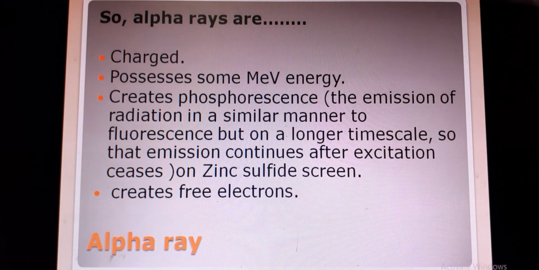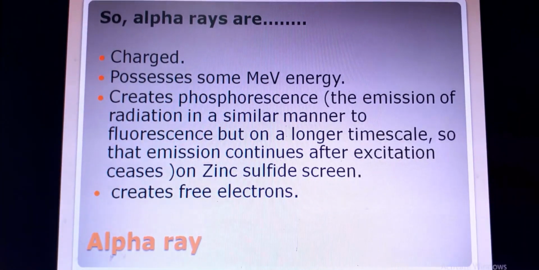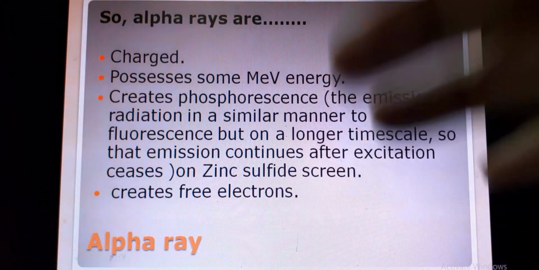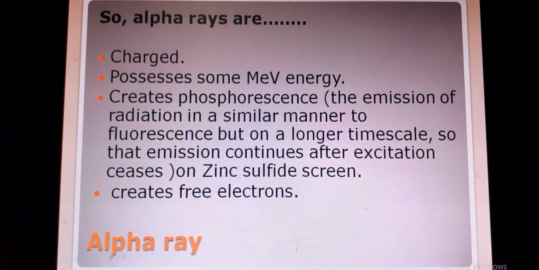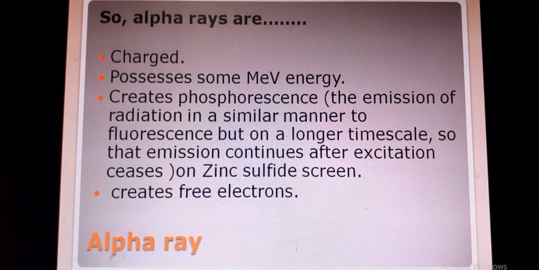Alpha rays create this phosphorescence on a zinc sulfide screen, and they also create free electrons. Free electrons means when an alpha particle passes through air, molecules are ionized, and in this situation free electrons are created. So these are the basic characteristics.